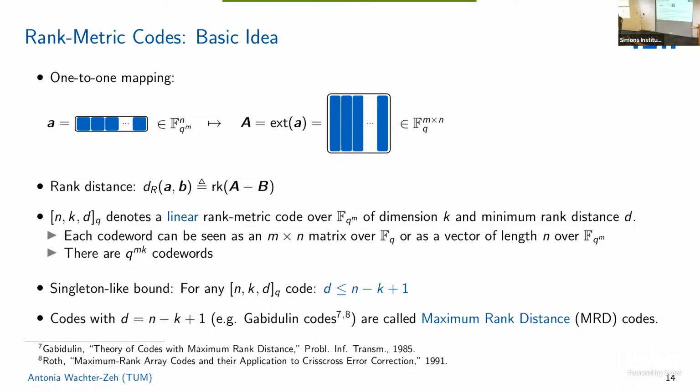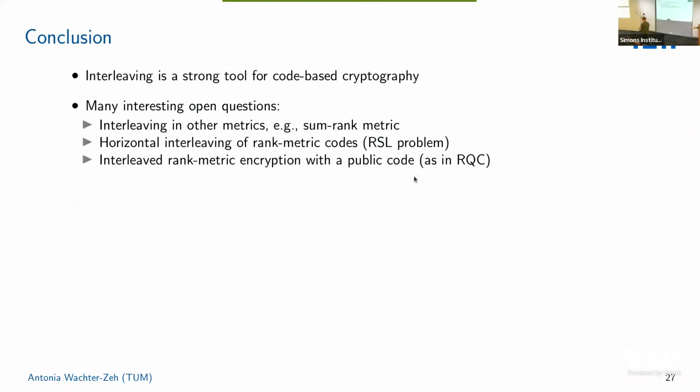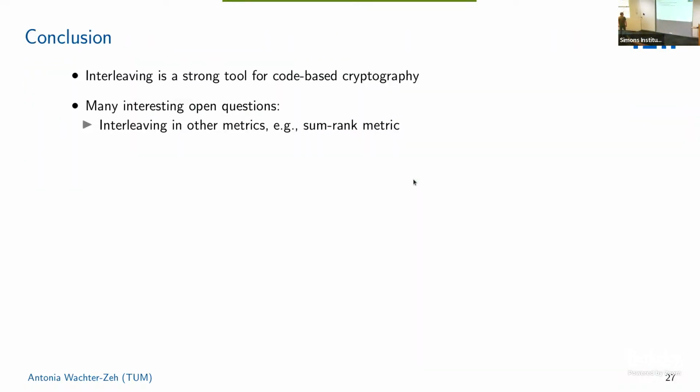Thanks. If I can also ask a quick question. On the last slide, you mentioned, I believe it was the sum-rank metric. I don't think I've heard of that before. Can you quickly define it? Yeah, so the sum-rank metric is basically defined like this. You have a vector that consists of multiple blocks. And the sum-rank weight is basically the rank of the first block plus the rank of the second block plus the rank of the third block and so on. So it's an intermediate thing between the rank and Hamming metrics. If the block size is just 1, you get the Hamming metric. If you just have a single block, it's just the rank metric. Gotcha. Thank you.